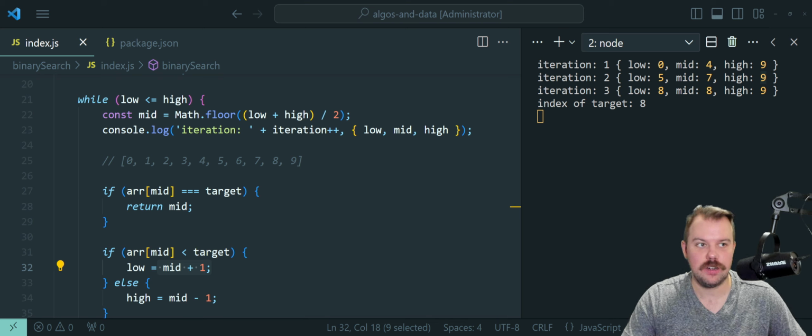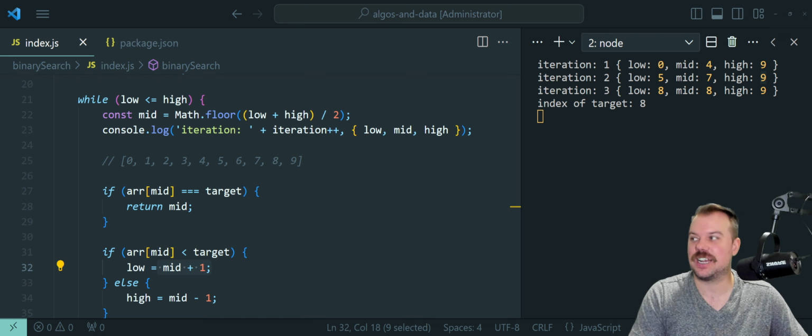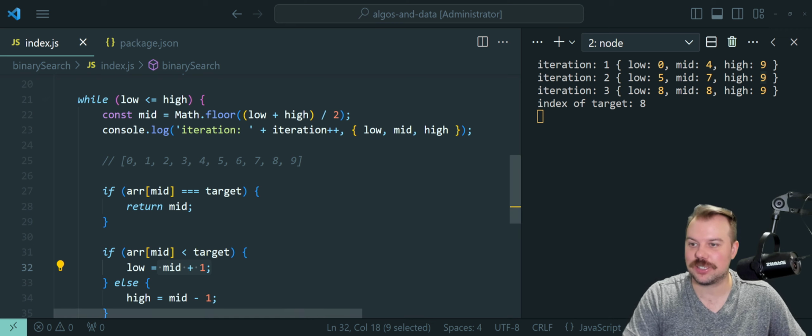We see that over here. 9 plus 8 is 17. Divide by 2 is 8.5, rounded down to 8. So our midpoint becomes 8. Then our array at midpoint value is 8, which is our target of 8. Therefore, we return 8 as our index position. And that right there is how this works, folks. That's all there is to it.